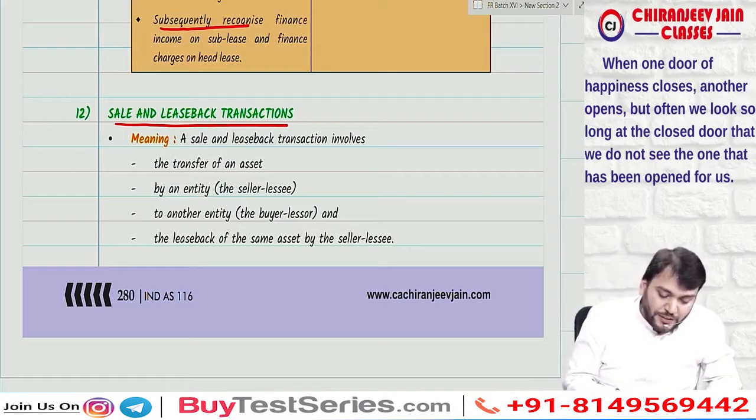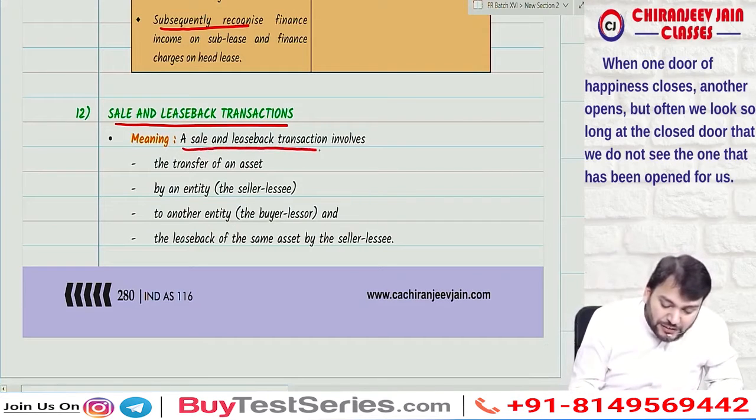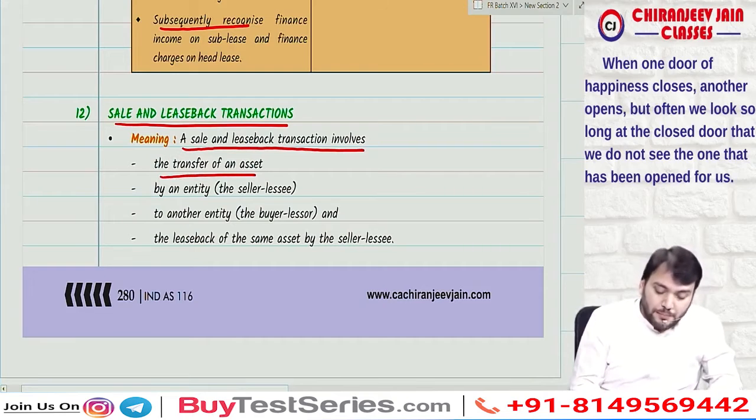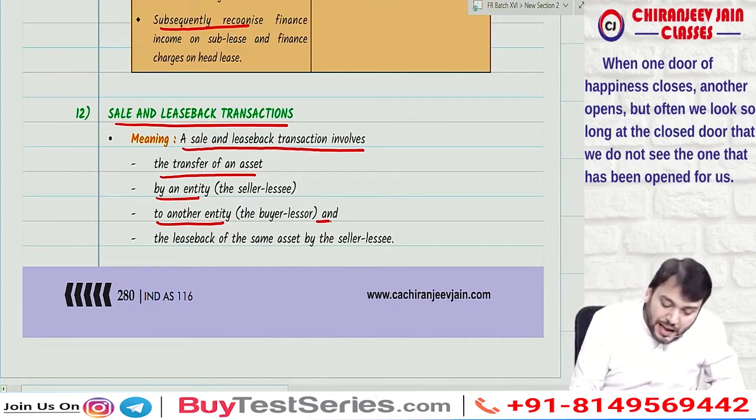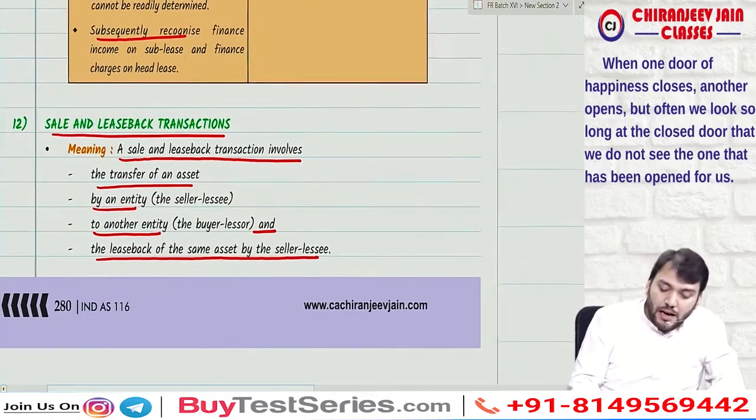What does Ind AS 116 say? A sale and leaseback transaction involves the transfer of an asset by an entity who is a seller and lessee to another entity who is a buyer and lessor, and the same asset is leased back to the seller or lessee.